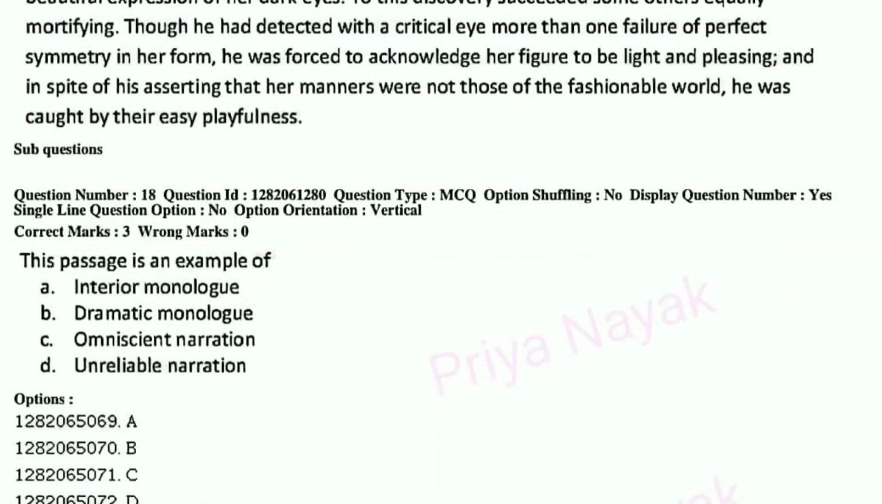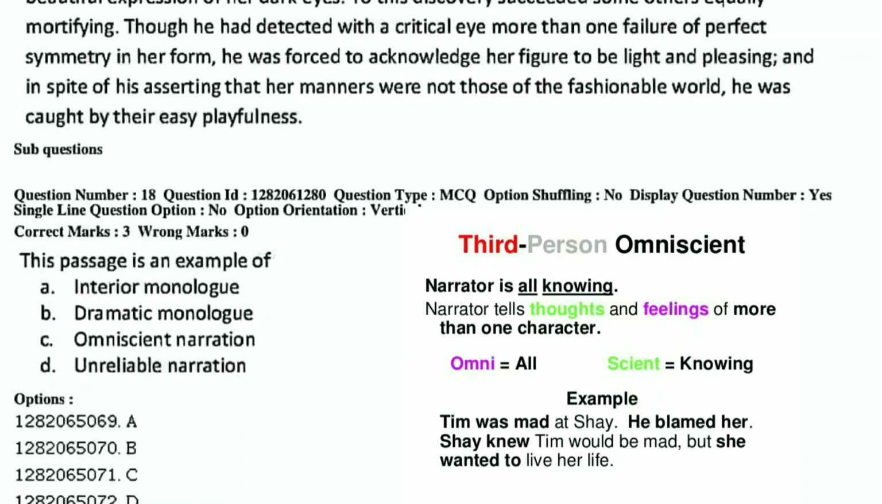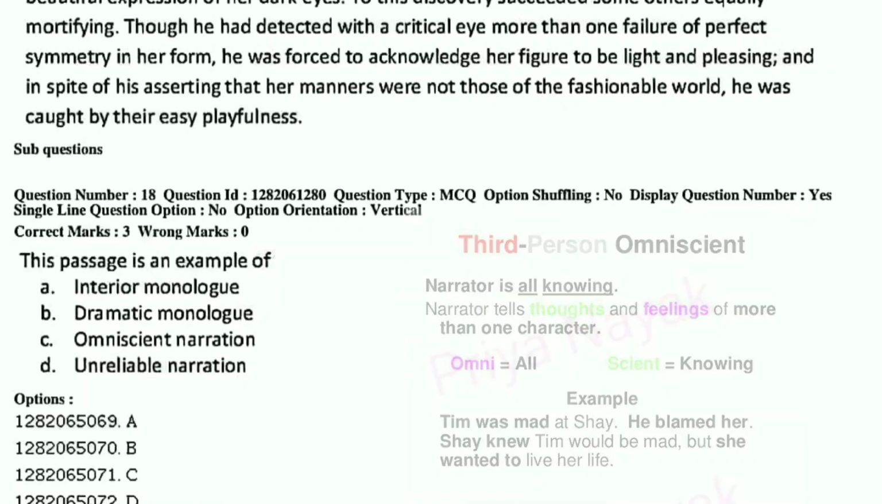Question number 18. This passage is an example of A, interior monologue, B, dramatic monologue, C, omniscient narration, or D, unreliable narration. So this is omniscient narration. It's a literary technique in which the narrator knows the feelings and thoughts of every character in the story.